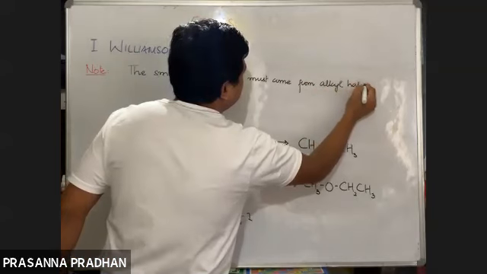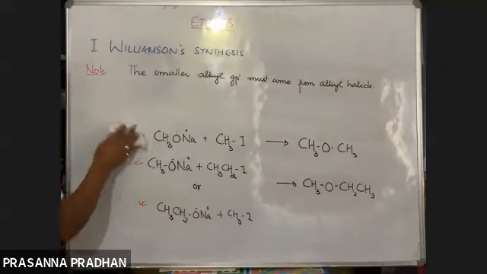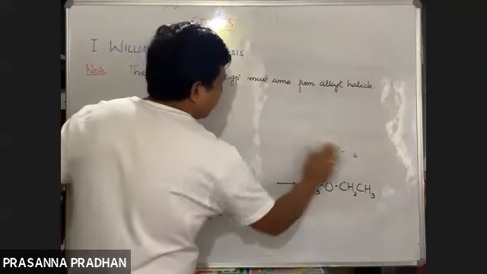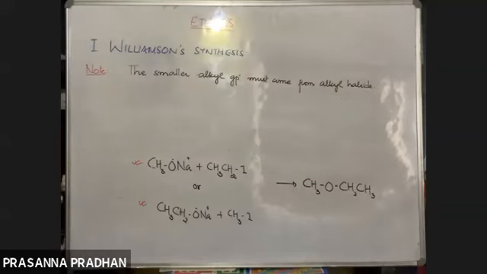Always remember, whenever you are preparing unsymmetrical ethers via Williamson synthesis, the smaller alkyl group must come from the alkyl halide.